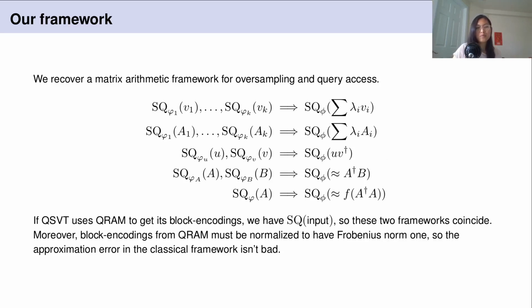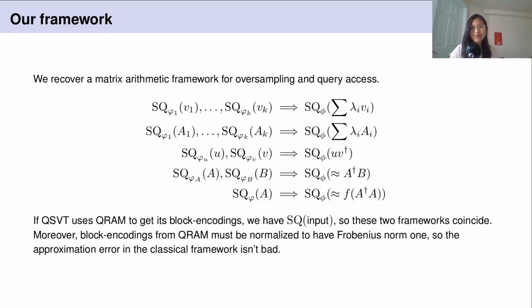The reason why we say that this is giving evidence that QRAM-based QSVT doesn't give exponential speedups is that this framework coincides with the framework for QSVT when the input is given in QRAM. In that setting, we could get block encodings of the input for QSVT. But as we argued before, we also get sampling and query access to the input, and so we can run our classical framework.